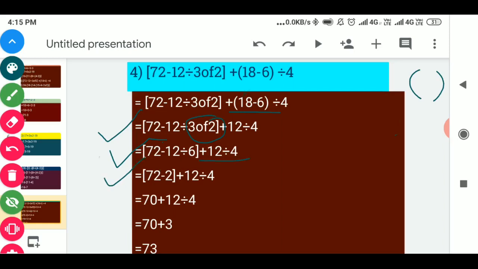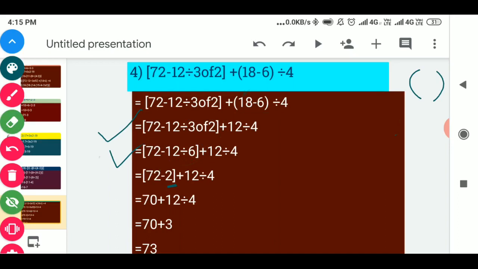In the next step, because till now bracket is not removed, so again we have to solve this bracket. In the bracket now 2 operations left, that is division and subtraction. So according to the BODMAS rule, D comes first, means division. So first we will do division, that is 12 divided by 6. Answer will come 2. So in the next step we will write 72 minus, in the place of 12 divided by 6 we will write 2. 72 minus 2 plus 12 divided by 4.